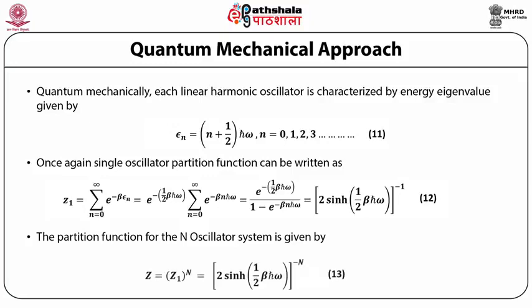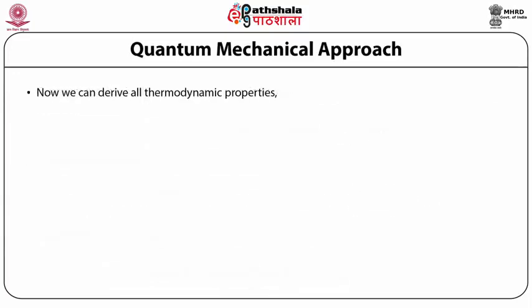The partition function for the N oscillator system is then given by Z equal to Z1 raised to power N, which is equal to 2 sinh of half beta h bar omega raised to power minus N.